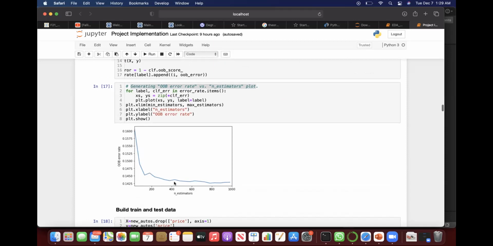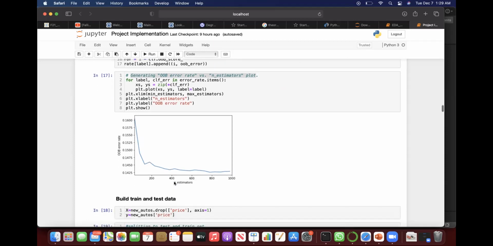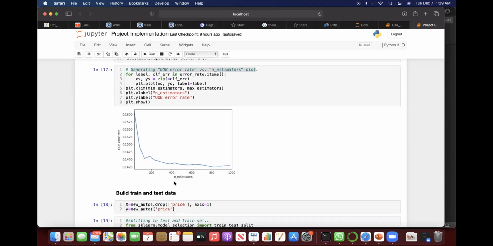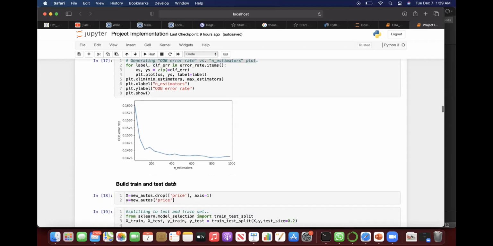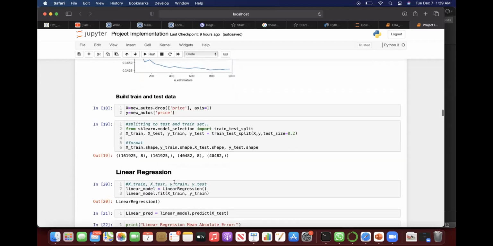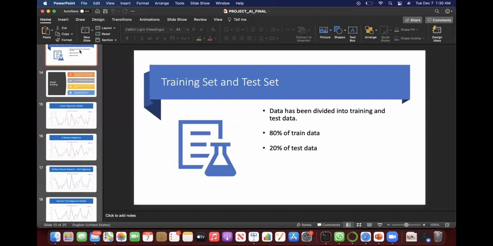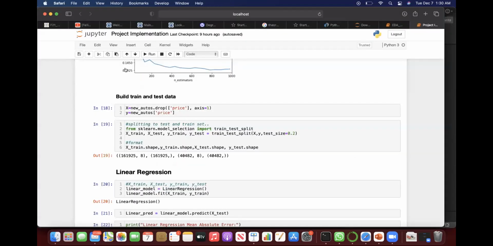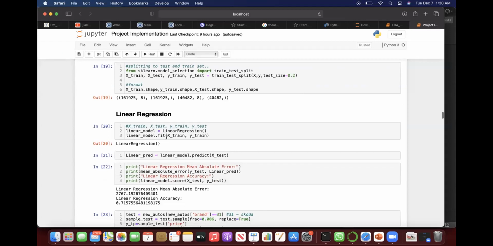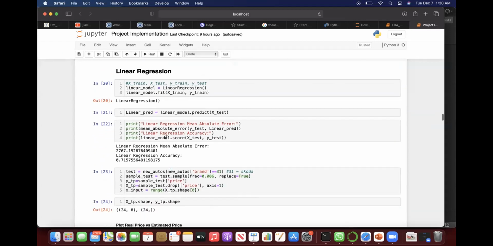The resulting plot allows a practitioner to approach a suitable value of n_estimators at which the error stabilizes. As mentioned earlier, we'll split the data into 80% training data and 20% testing data. After splitting the data, we'll start with the linear regression model.